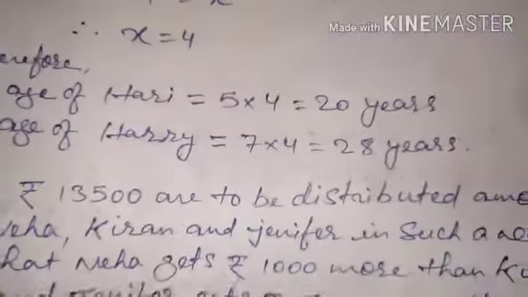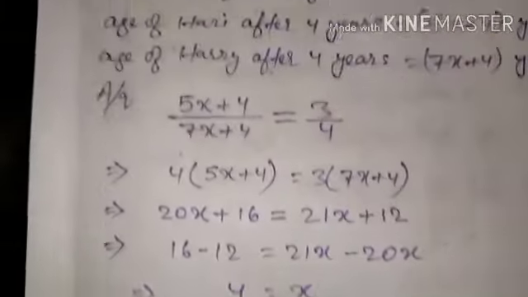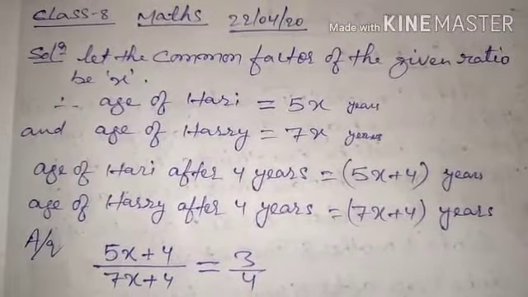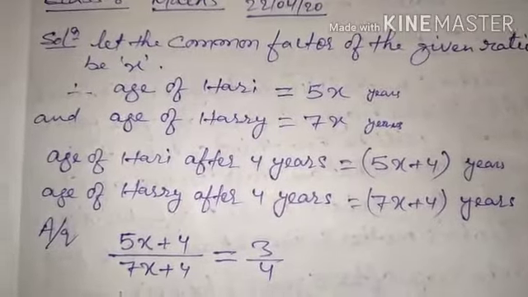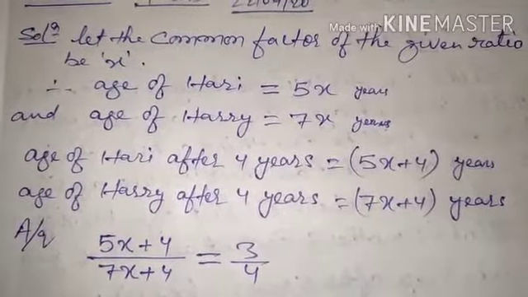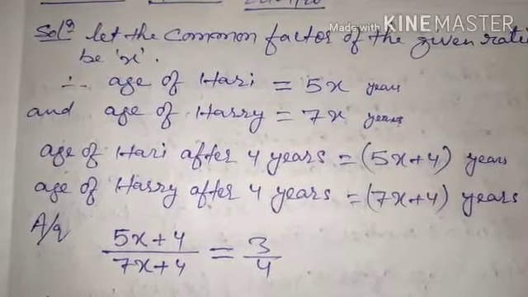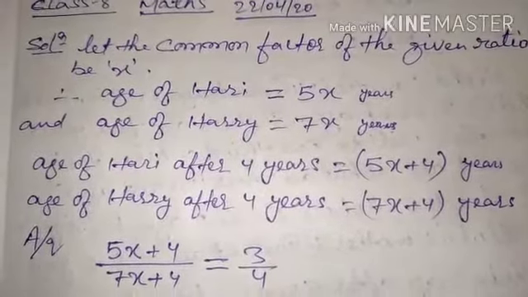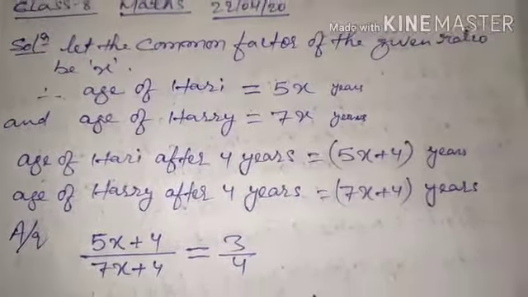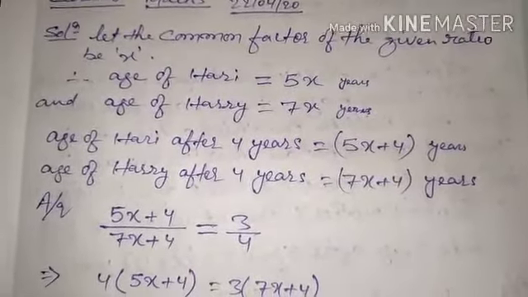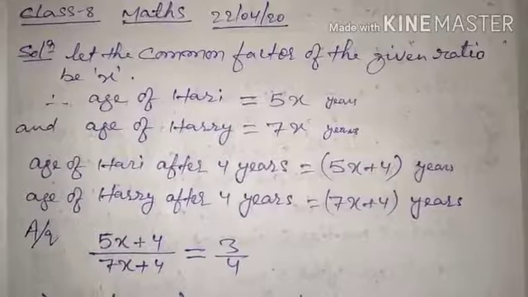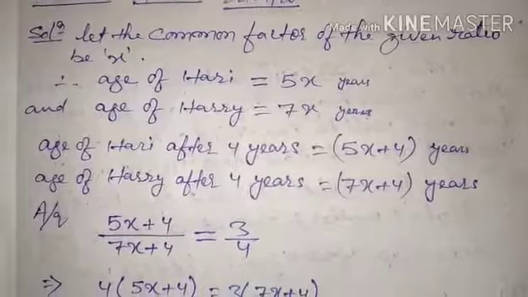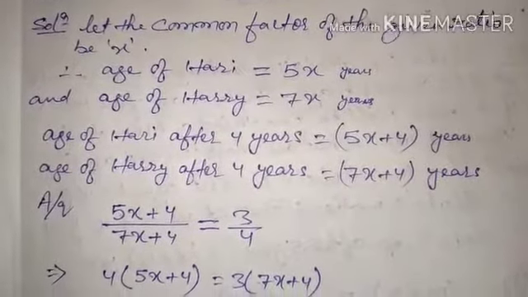Here is the solution. The first step is, let the common factor of the given ratio be x. The ages of Hari and Harry are in the ratio 5:7, so the age of Hari is equal to 5x and the age of Harry is equal to 7x. I told you earlier also that whenever we solve questions of ratio type, we first assume the common factor and then get the values of whatever the question is talking about.